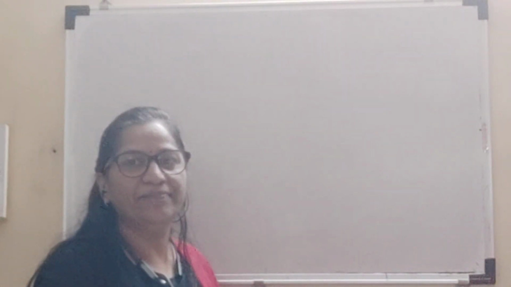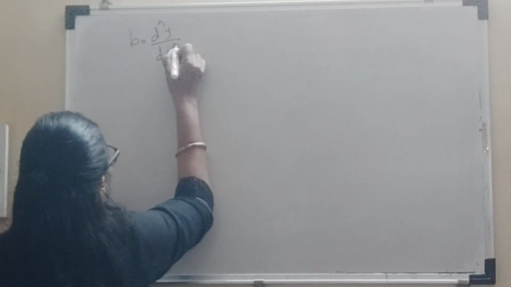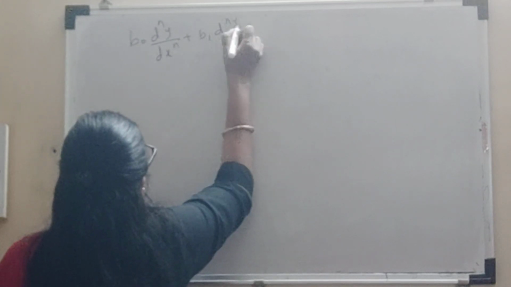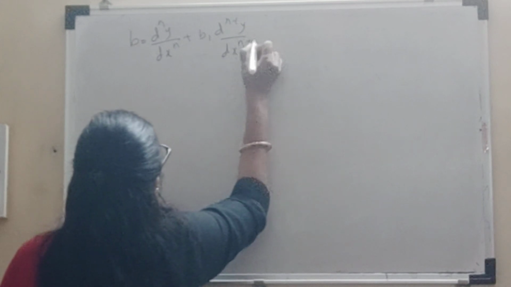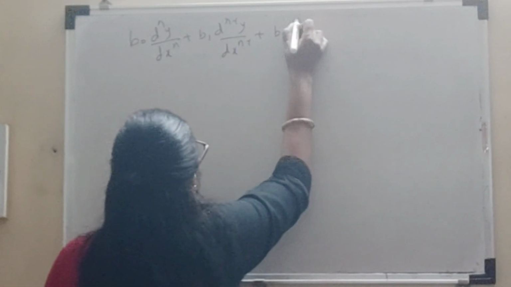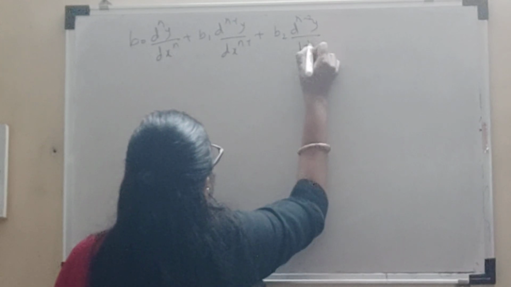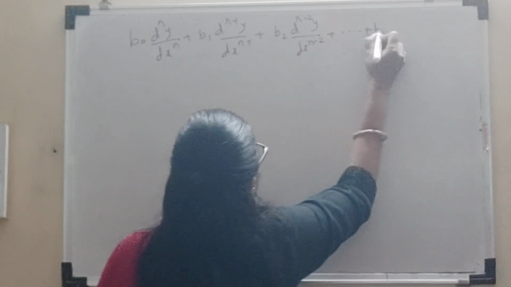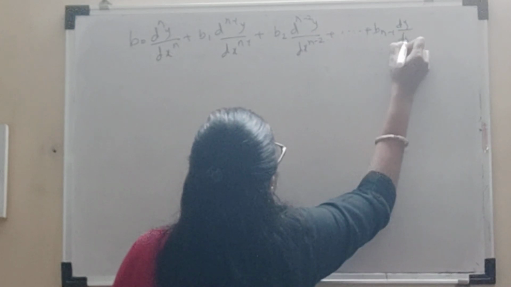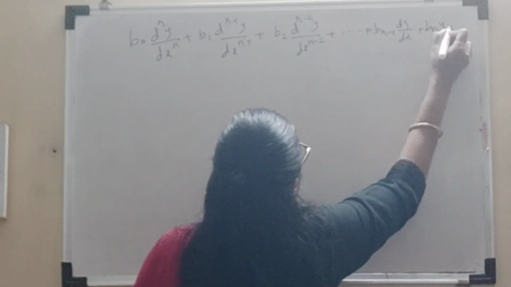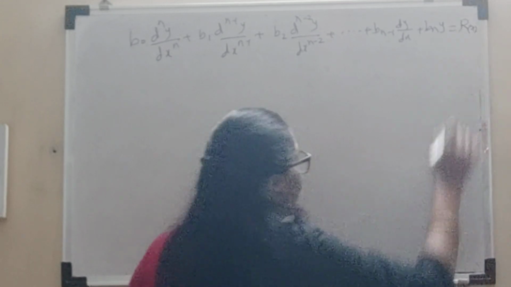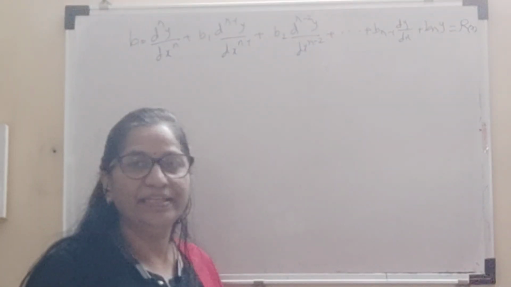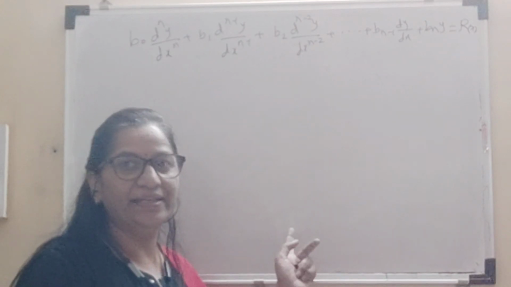Again we revise what is the linear differential equation of nth order. So the standard equation is given by b0 d^n y/dx^n plus b1 d^(n-1) y/dx^(n-1) plus b2 d^(n-2) y/dx^(n-2) plus so on plus b_(n-1) dy/dx plus b_n y is equal to r of x. This is a standard linear, or we may say general linear, differential equation.